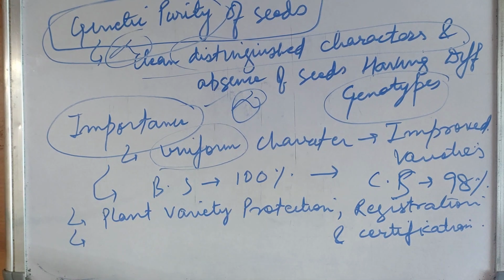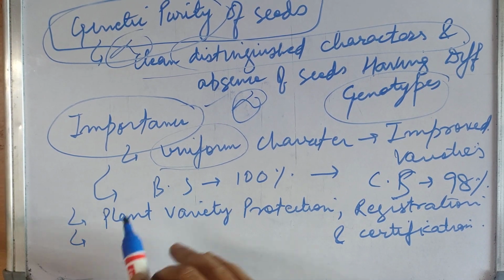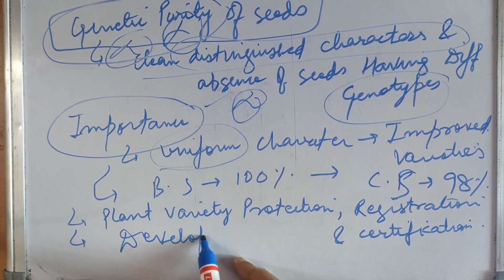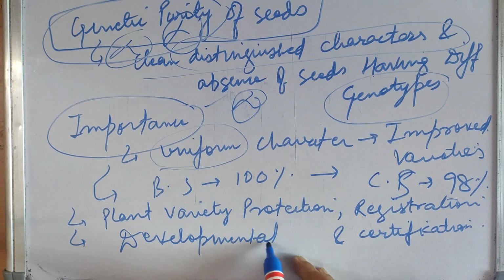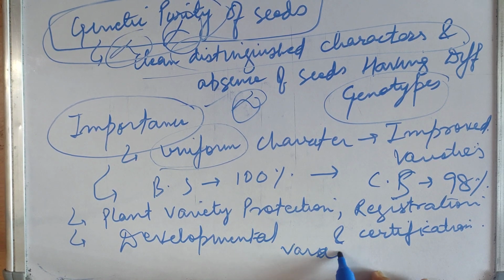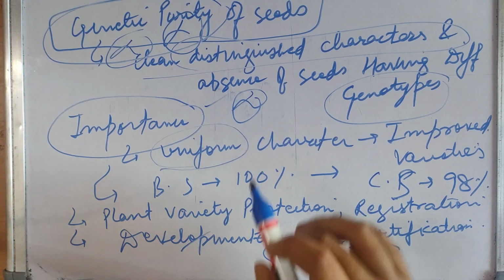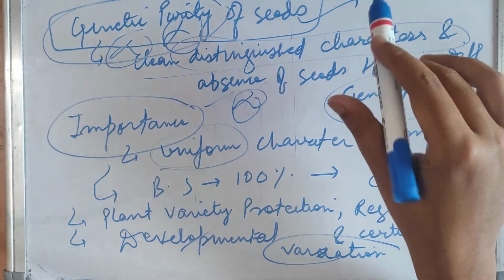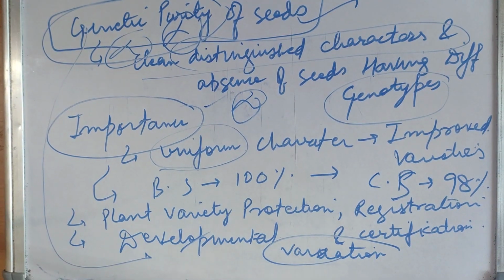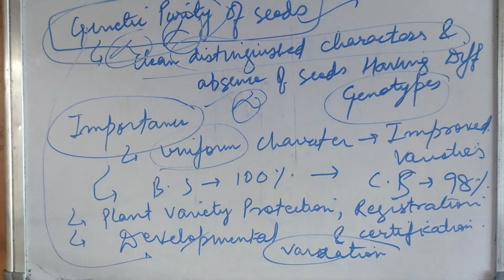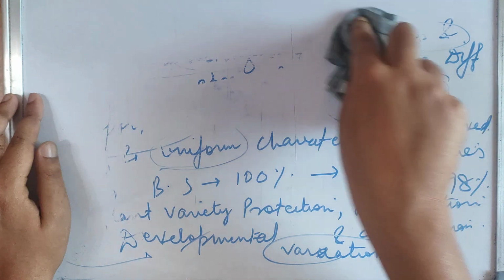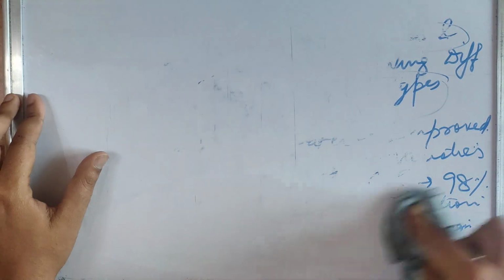And loss of genetic purity causes developmental variations. If a seed is not genetically pure, it will cause developmental variations; its development will not be up to the mark. Genetic purity assures high quality and better agronomic performance. The seed with high genetic purity will always give you high yields. So this was about genetic purity of seeds.